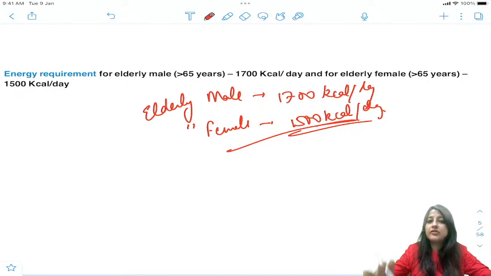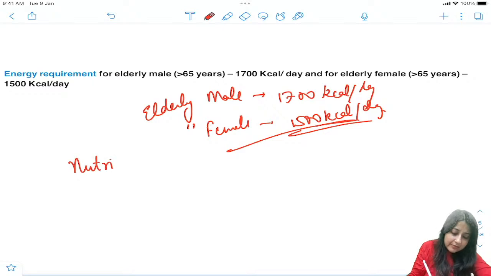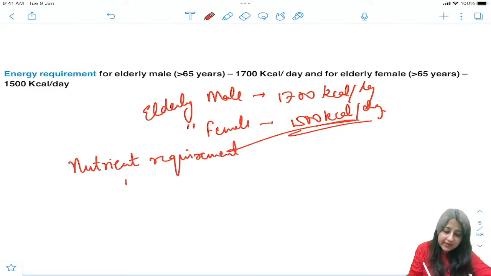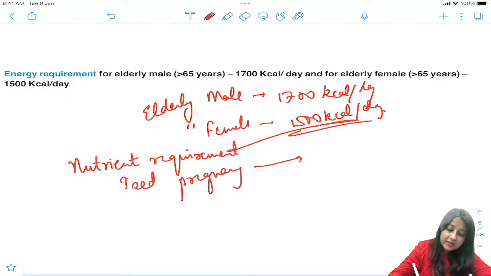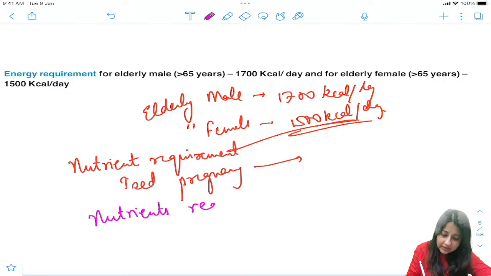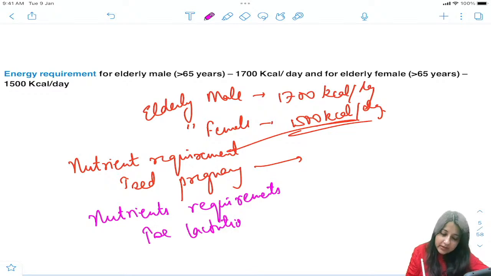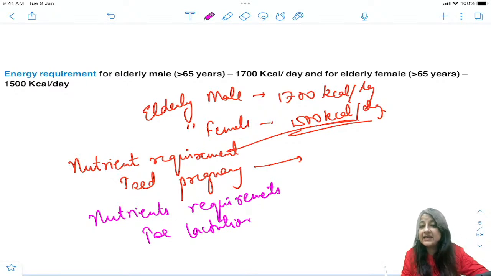Then once they ask a question, which nutrient requirement is increased in pregnancy? Anybody? प्रेगनेंसी में कौन से न्यूट्रिएंट का रिक्वायरमेंट बढ़ता है? It is a direct MCQ. Name the nutrient requirement which is increased in pregnancy. And another question, name the nutrients whose requirement is increased in lactation. We'll just know the names right now.